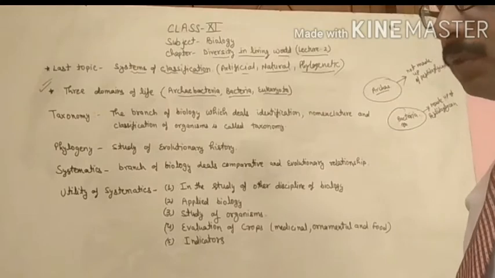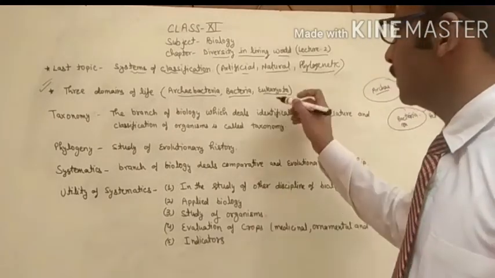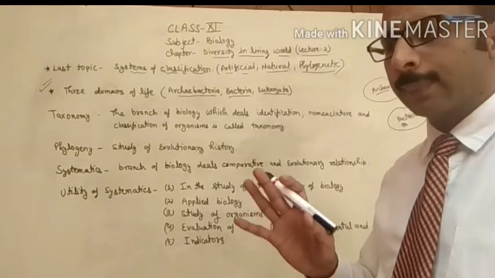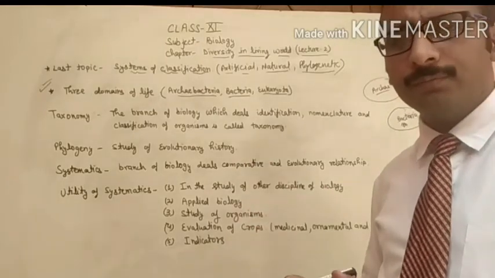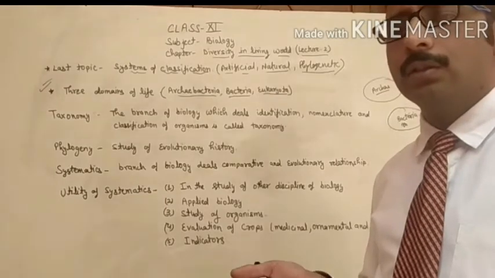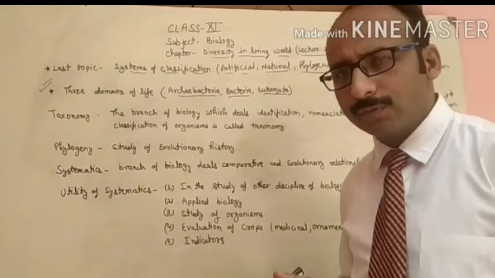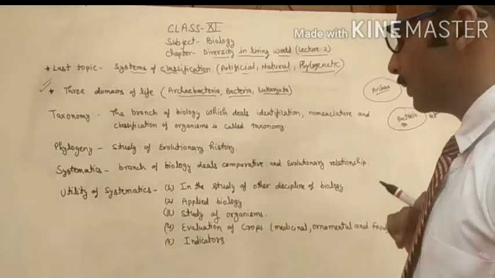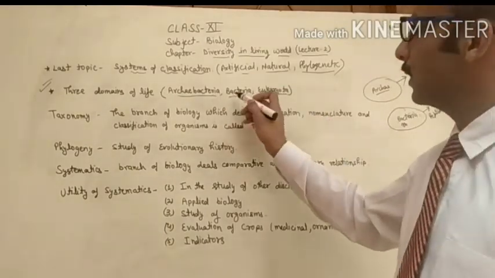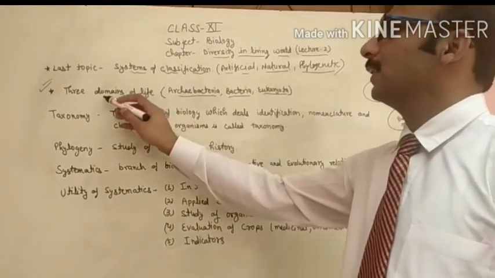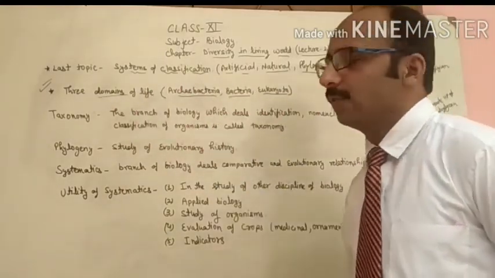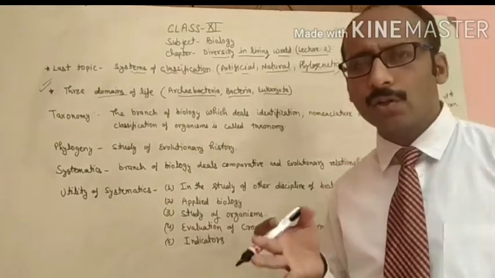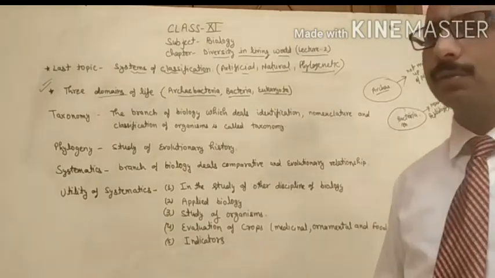What are the characters of the eukaryotes? In the eukaryotes, a true or well developed nucleus will be present. The outer membrane will be made up of cell wall or cell membrane, which is made up of protein. We will discuss this later in the structure of the cell chapter. These are the three domains of the classification, three domains of life, on which the organisms are categorized into different groups.